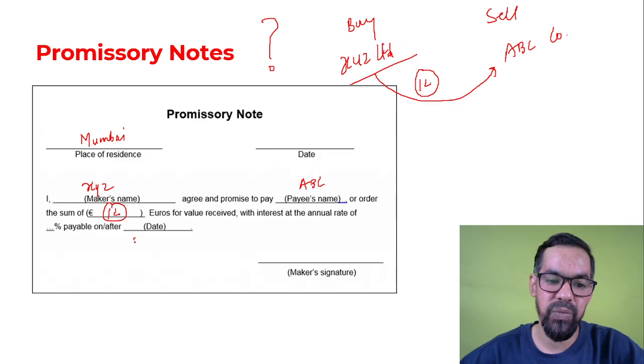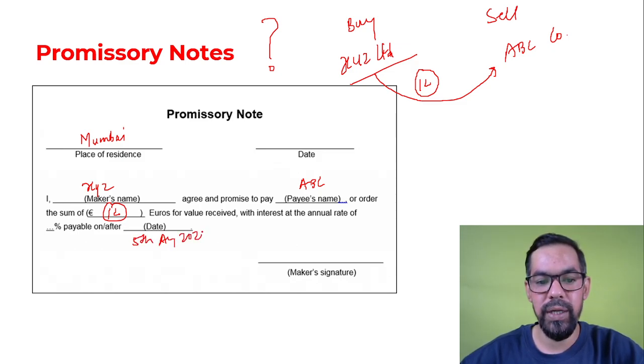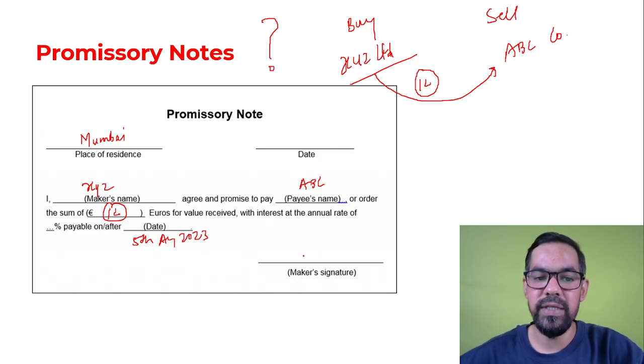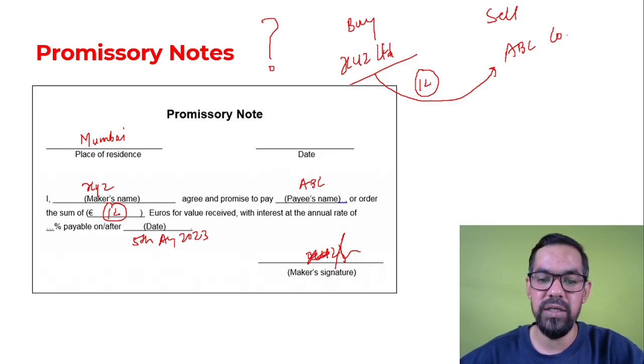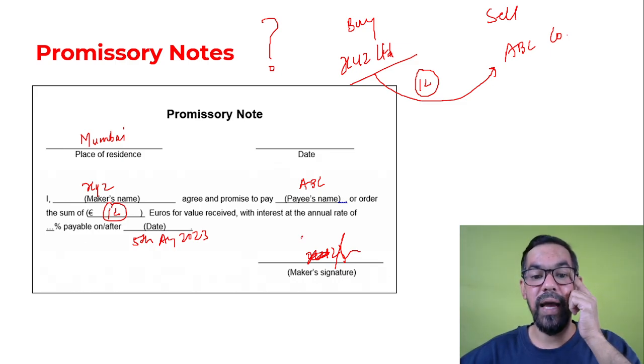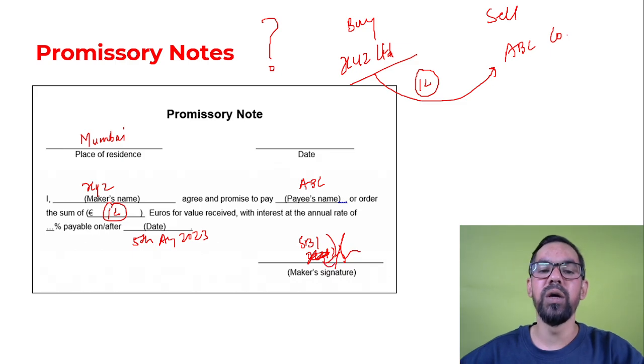Let's say it is 5th of August 2023, and here there is a sign of XYZ as well as the bank. Let's say the bank is SBI, so they'll approve this one.